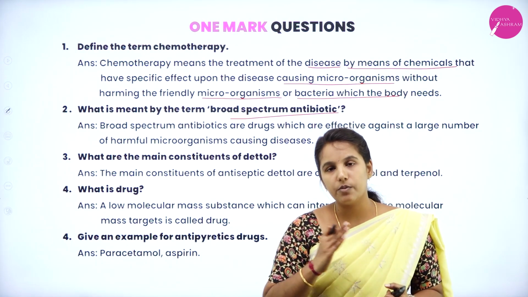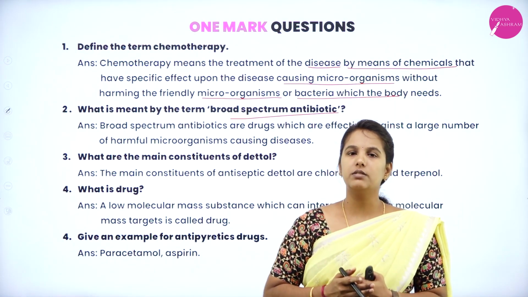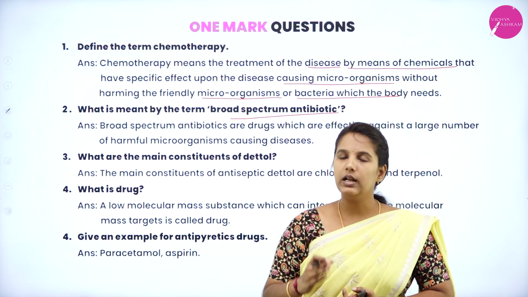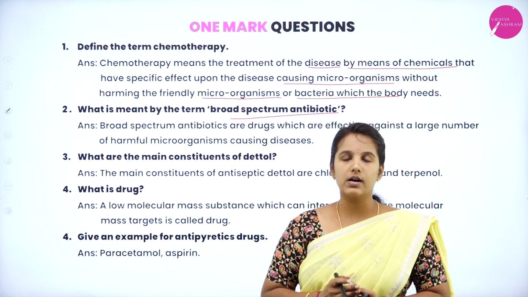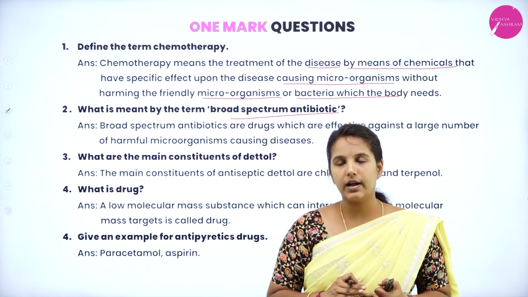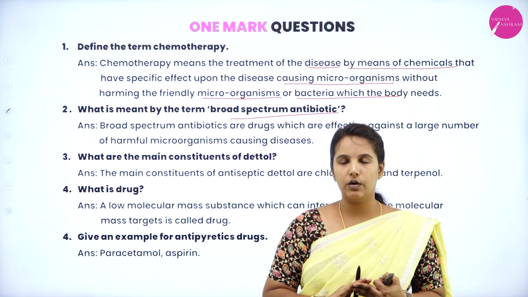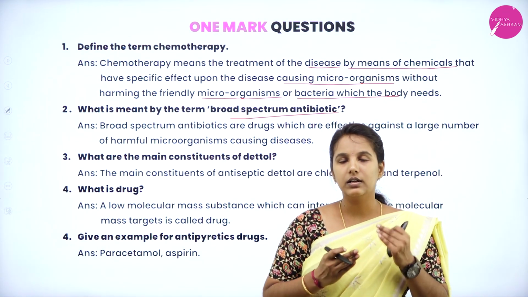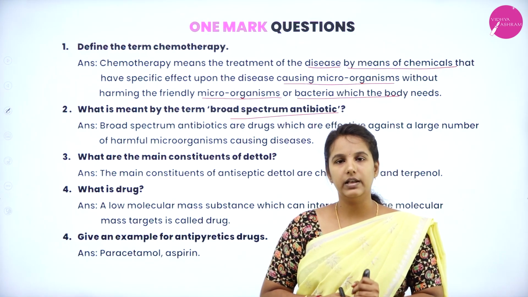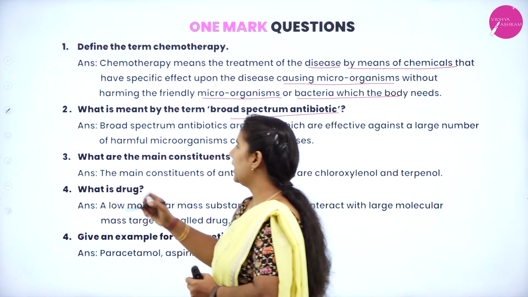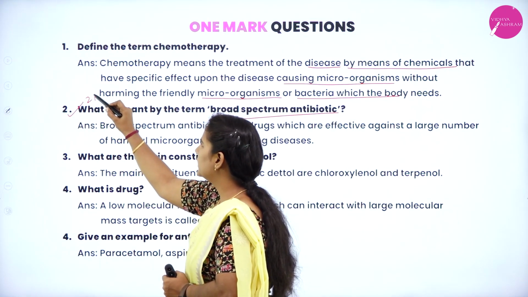Hence, they are named broad and narrow spectrum antibiotics. This question can also be asked for 2 marks: write what antibiotics are and their types, or write the types of antibiotics with examples. So this can also be expected as a 2 mark question.